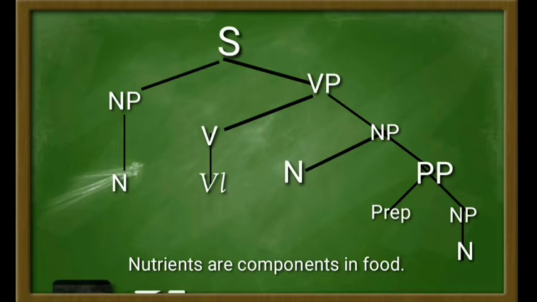These are noun and prepositional phrase, and the noun here is components. Then the prepositional phrase again consists of preposition and noun phrase, and the noun phrase falls into noun. The preposition here is in, and the noun phrase or the noun is food.